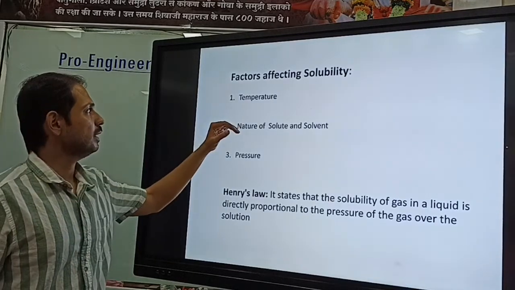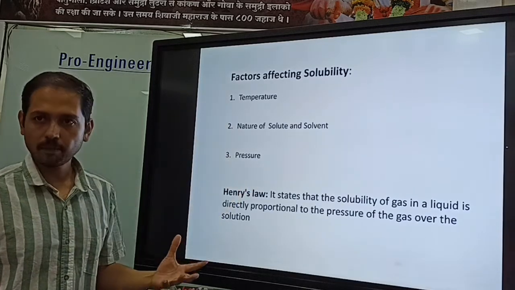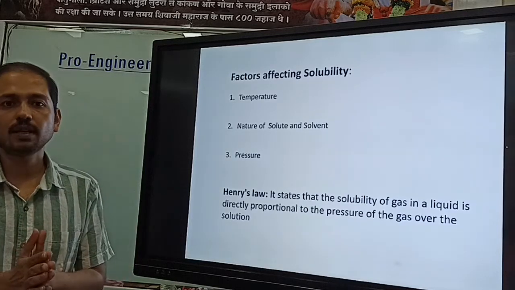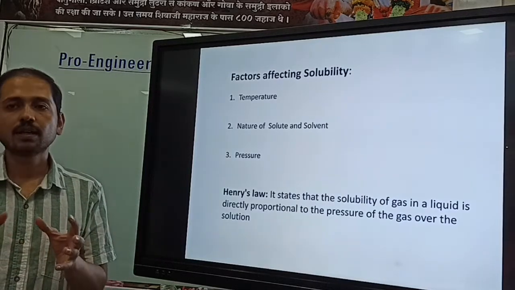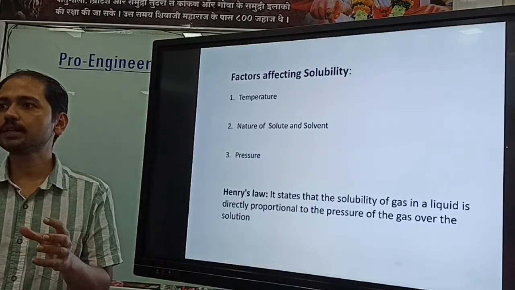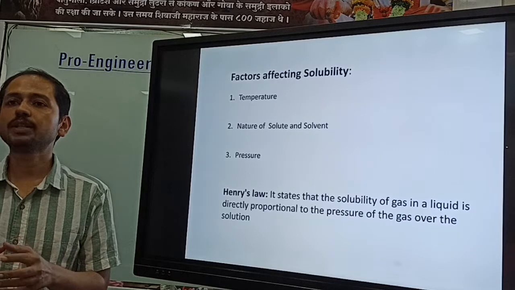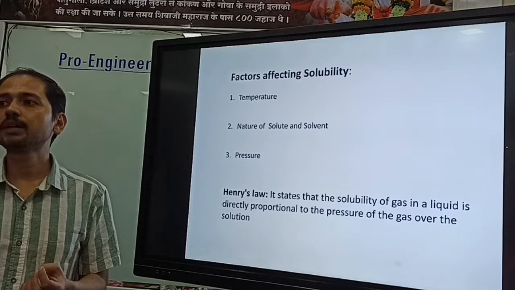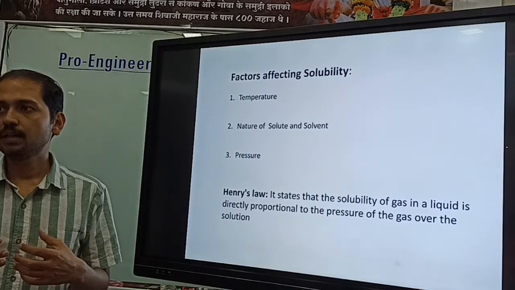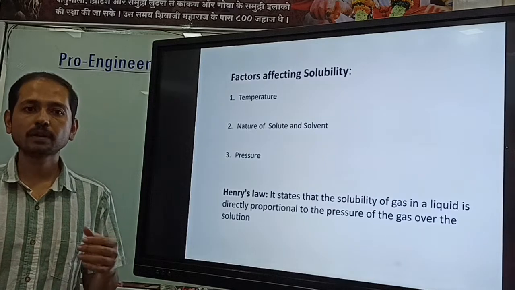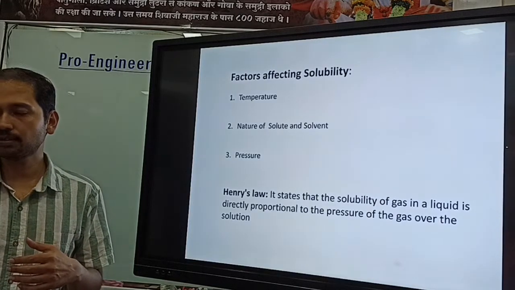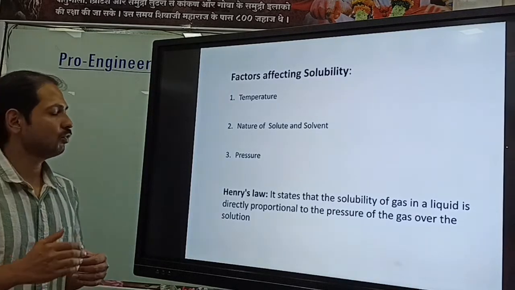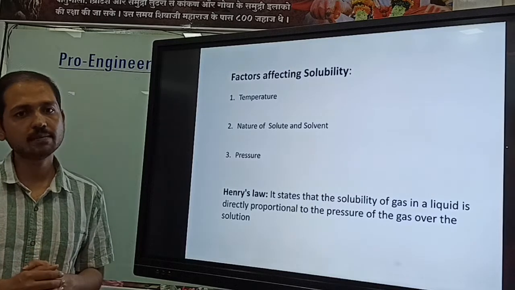If we increase the temperature, what will happen? And if we decrease the temperature, what will happen? That depends on the nature of the solution, whenever we are dissolving a solute in the solvent, whether it is producing heat or absorbing heat. That means whether it's exothermic or endothermic, right? Exothermic means heat is produced, and endothermic means heat is absorbed, right? Here we need to remember the Le Chatelier principle.